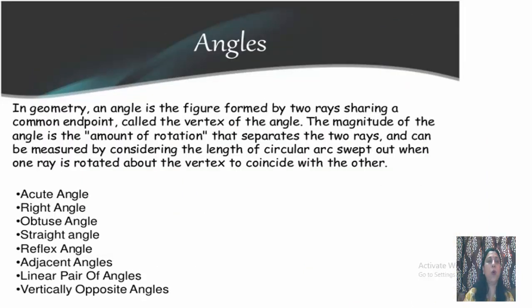Now angles. What are angles? In geometry, an angle is the figure formed by two rays sharing a common endpoint, and this common endpoint is called the vertex of the angle. Suppose this is OA, one ray is OA, and the second ray is OB. So they are meeting at a point O. O is the common endpoint. O is the vertex of this angle AOB.